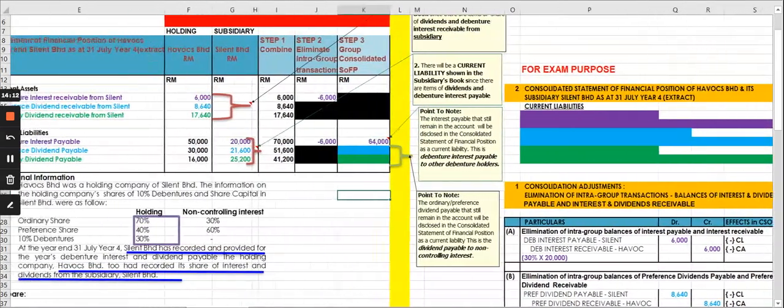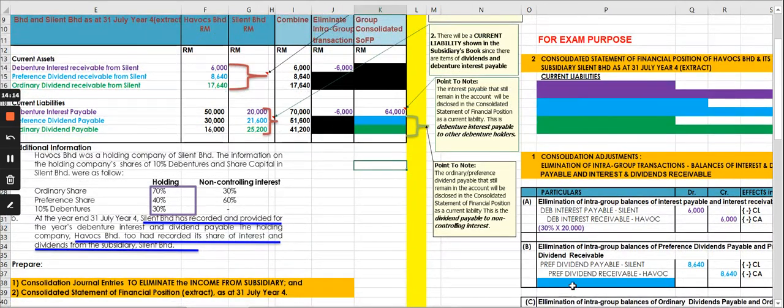Next thing that we need to do is the elimination. To check whether that is a correct share of dividends, you can also check by using the percentage given here, 40% multiplied by 21,600, and that was 8,640, exactly the same as what the parent has taken credit for. And that is being eliminated again.